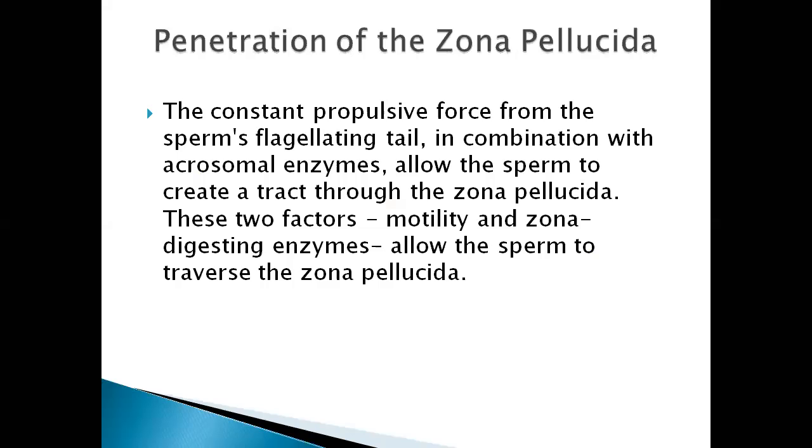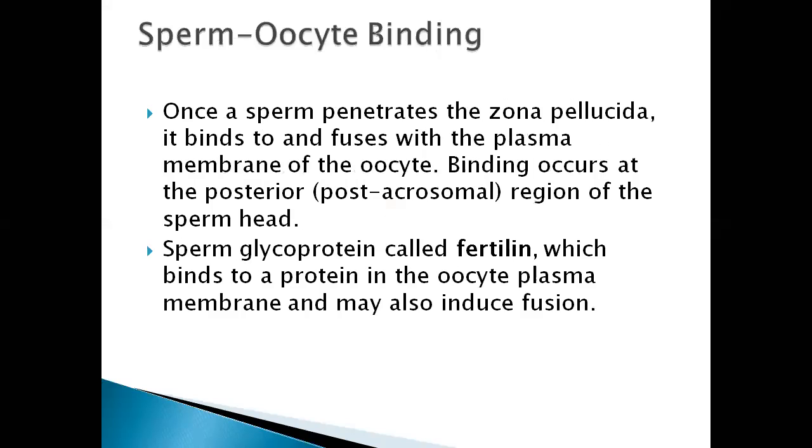The constant propulsive force from the sperm's flagellating tail in combination with the acrosomal enzymes allows the sperm to create a tract through the zona pellucida. These two factors, motility and zona-digesting enzymes, allow the sperm to traverse the zona pellucida.